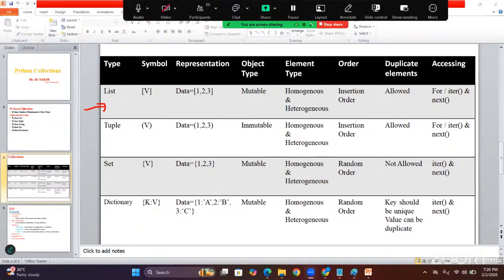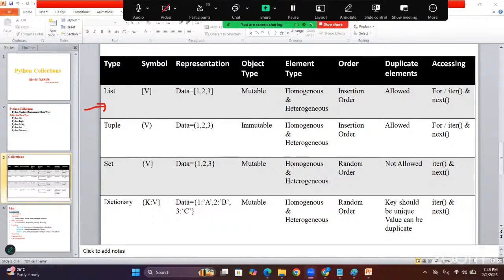Then go with a list object. Suppose you are trying to save duplicate elements, you created one object with duplicate values, then go with a list. Simple example, if you want to store student names, employee names, hotel names or theater names, petrol bunk names, in this case you can go with a list object.